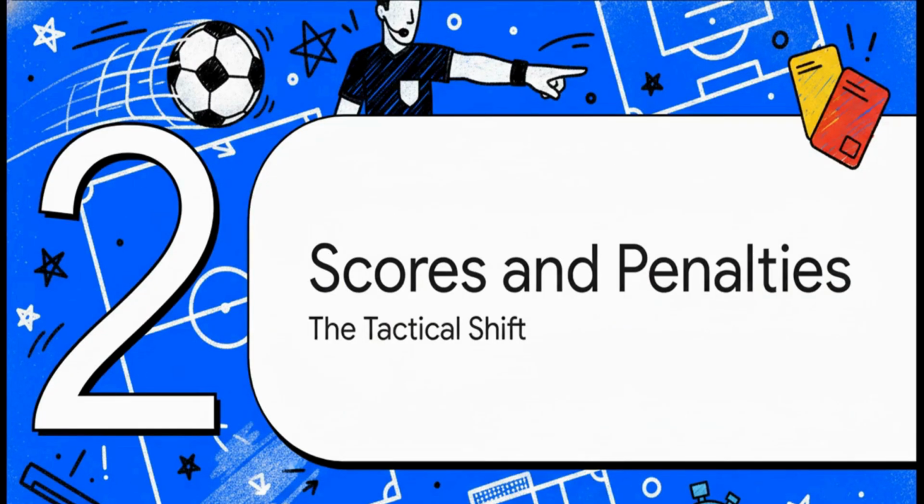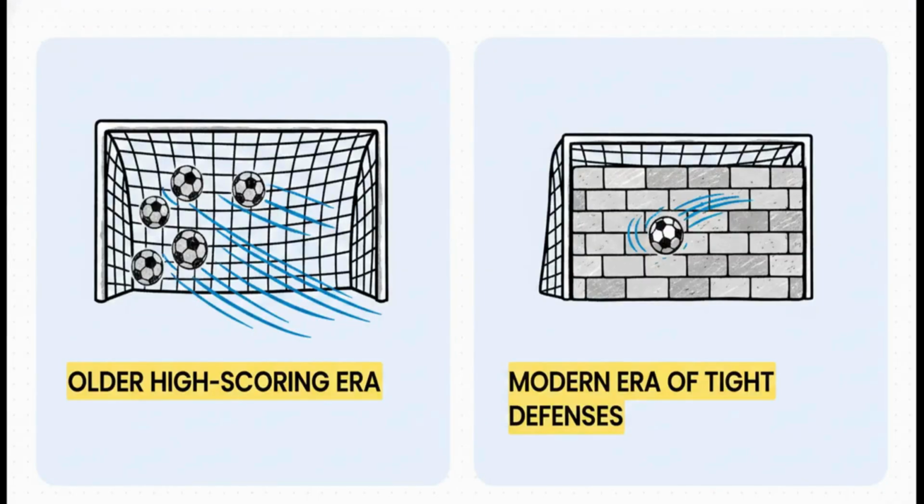Moving on to Section 2. Tighter scores and penalties, the tactical shift. So, okay, we know who makes the finals, but how are they actually playing once they get there? Well, the data tells a very clear story of a massive tactical shift over the years.